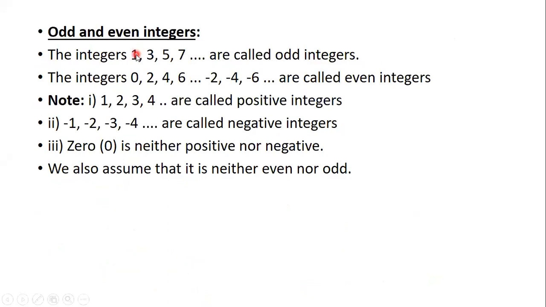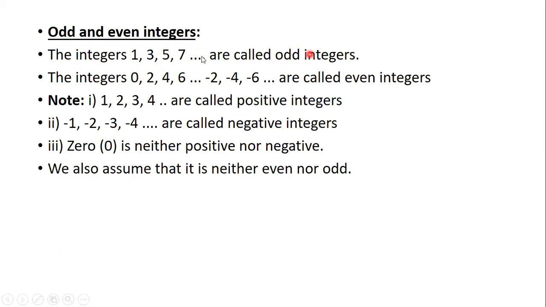Odd numbers are those numbers which start from 1 and then they have a difference of 2 between them. So 1 and then you don't have a 2, then it's 3 and then you have, oh sorry, it's a difference of 1 between each of the numbers. So these are odd numbers. We start from 1 and 2 is not considered. And again you have 3, 4 is not considered, 5, 6 is not considered, 7, 8 is not there, again 9. So this will become your odd numbers, which are also called odd integers.